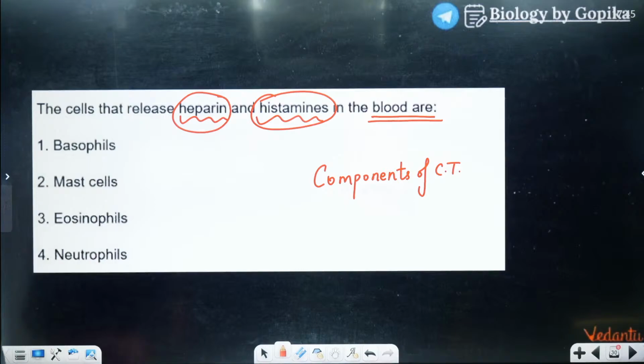Yes, the cell that releases heparin and histamine in the blood: basophil, mast cells, eosinophils, or neutrophils? Come on, answer.